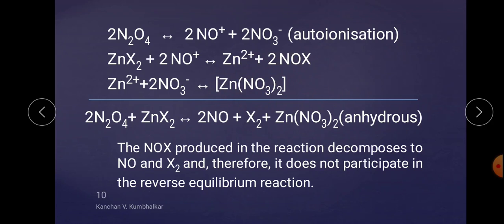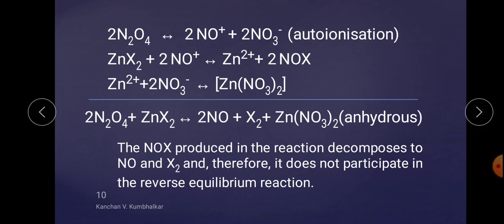So, for the preparation of metal nitrates, the solvolysis process is the best option; otherwise they are difficult to prepare. For example, what is the reaction? What I want to say is that ZnX2 is very hard to convert into Zn(NO3)2 by another method. But by the simple solvolysis method, using N2O4, this reaction is quite easy. It is an excellent method.